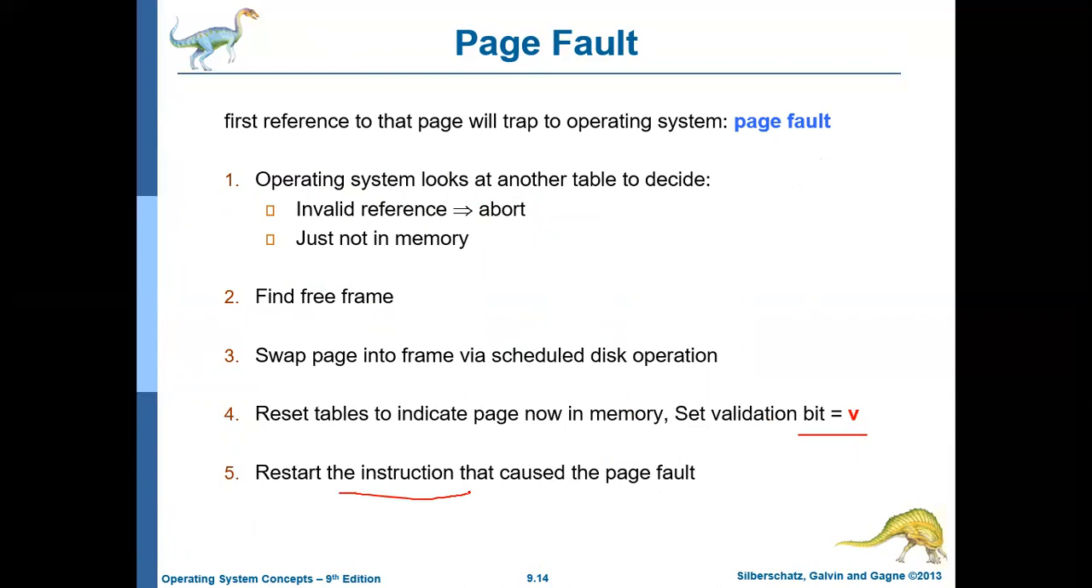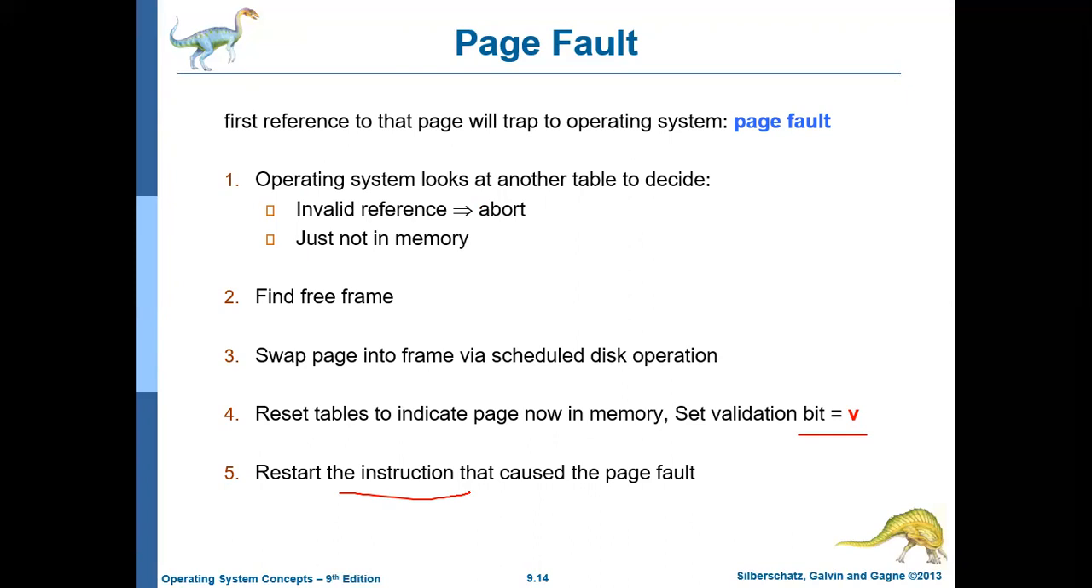This step is also very important. Once again restart that instruction. Whichever instruction caused the page fault, restart that instruction again, because only then will that access become successful. So these are the steps involved in demand paging.